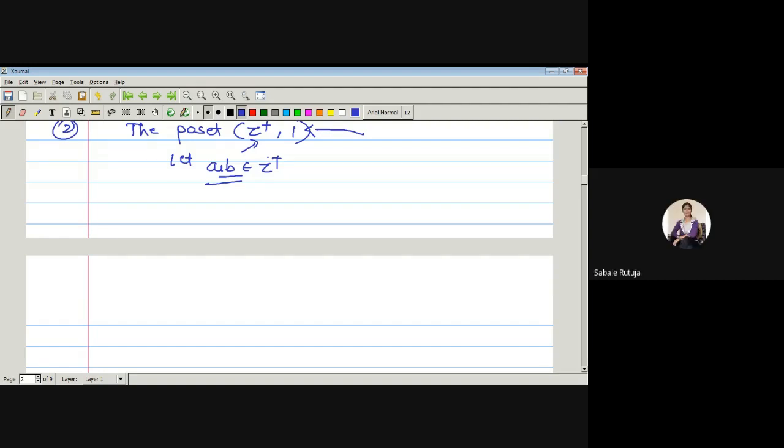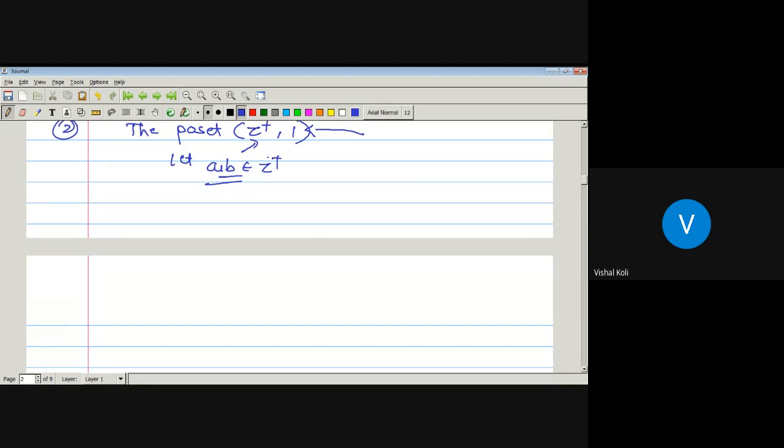LCM and GCD: the LCM is unique. If there are two elements, then the LCM of those elements will be unique. LCM is nothing but the least upper bound, and GCD is nothing but the greatest lower bound.